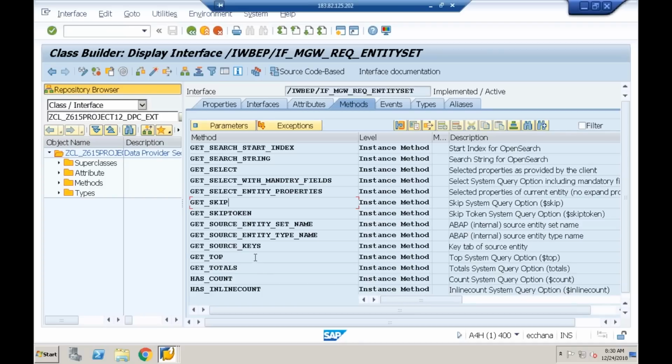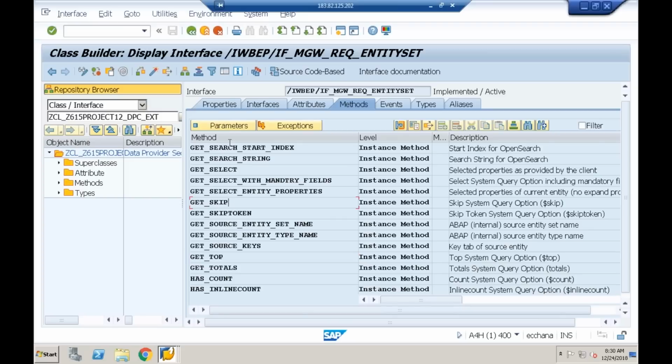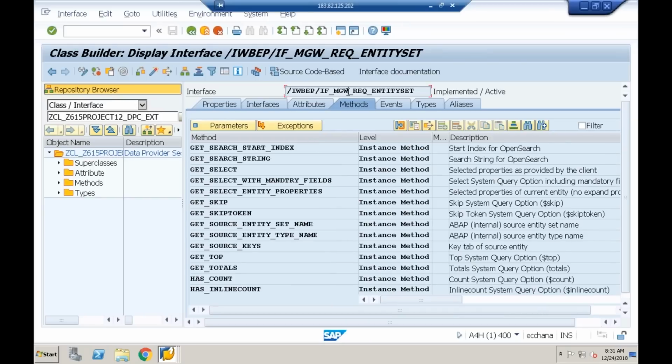What is the signature of get_top? It returns, returning type what? String. It is written in the form of string, no problem. And get_skip also, I think it will return in the form of, yeah, here it is written in the form of integer, but top is in the form of string, no problem. So this is the interface. Okay, I'll use this interface.